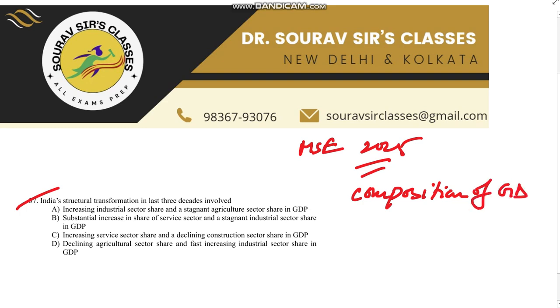India's structural transformation over the last 3 decades is informed by a shift in the composition of GDP. What is that? Shift in composition of GDP. The service sector has grown substantially, but the agriculture sector has been a declining share in GDP, and the industrial sector has not grown. So from this, we can conclude that the correct option is B, substantial increase in the share of service sector and a stagnant industrial sector share in GDP.